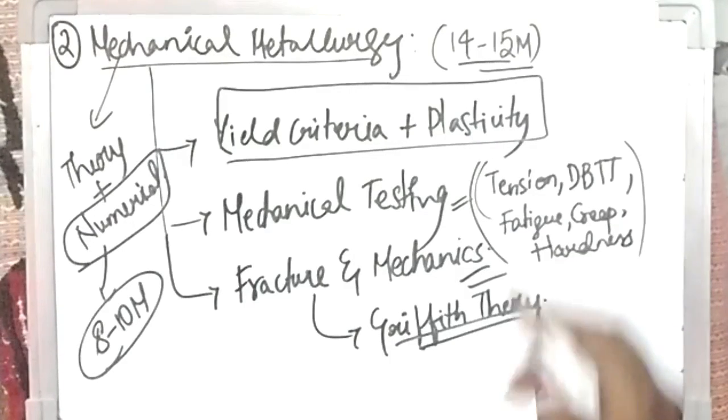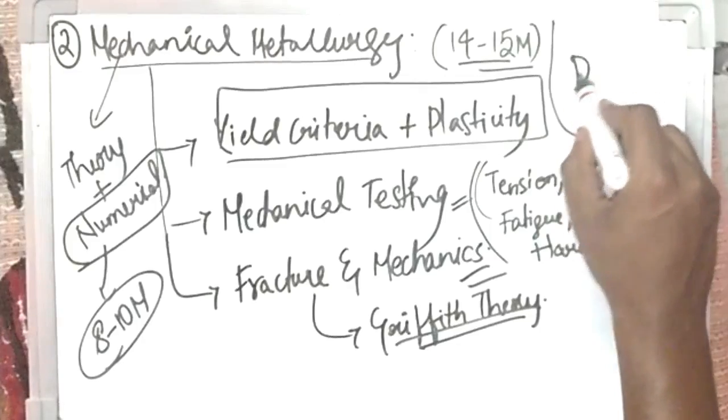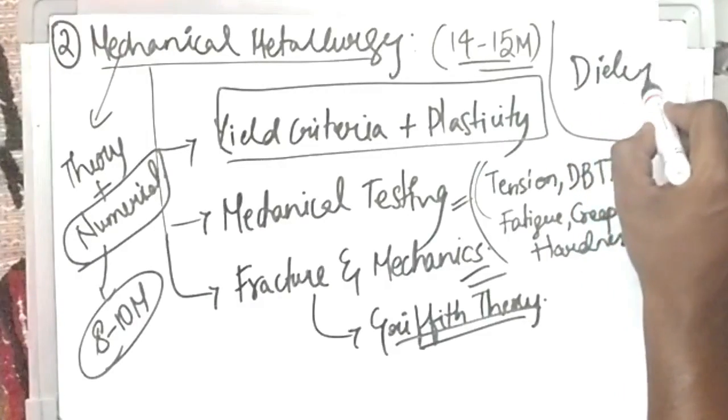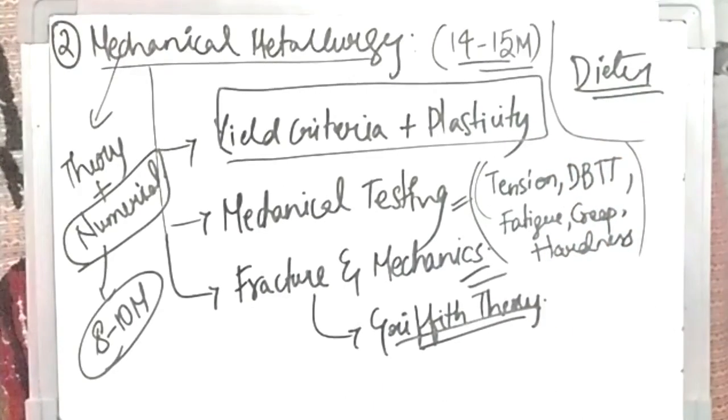For this you can follow the book Dieter. Dieter is a very famous book used in our metallurgical engineering degree. But I just want to give a bonus tip: Dieter is very, very lengthy. GATE is an examination in which you have to know what topic to study and what topic to leave.